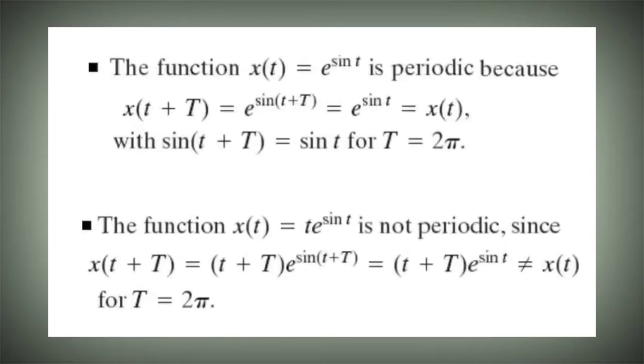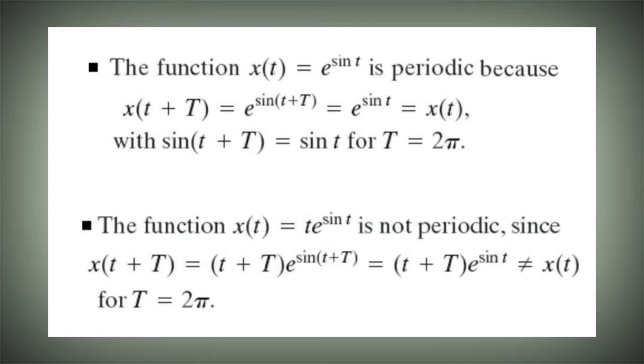Consider the first question. We want to check whether the signal is periodic or not. x of t is equal to e raised to sine t. And we know that the period of sine t is 2 pi. x of t plus T, that is equal to e raised to sine of t plus T, that is equal to e raised to sine of t plus 2 pi, is equal to e raised to sine t. So the signal is periodic with a period of 2 pi.